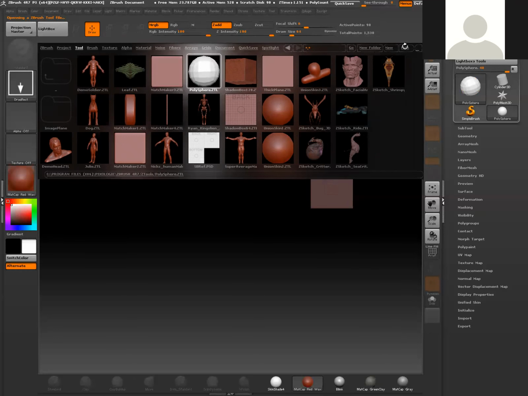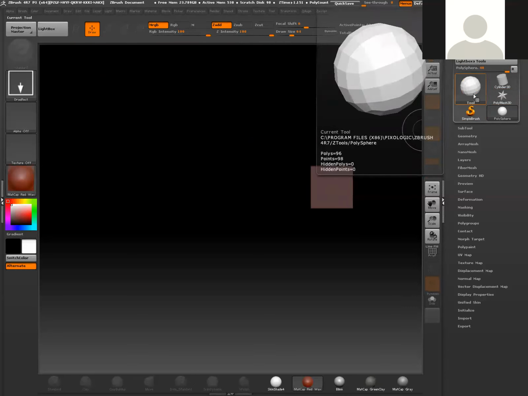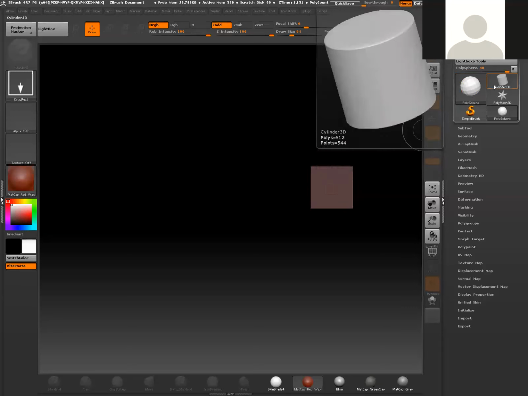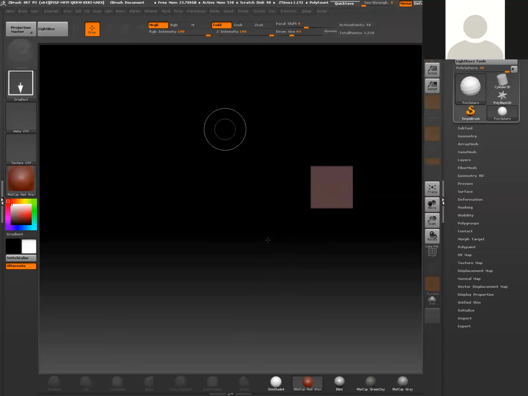And what that's essentially doing is loading that ZTool within my tool palette here. So you'll see as I'm hovering over here that I have a ZTool of my polysphere loaded, as well as some other just kind of default objects that get introduced here. So when I first started ZBrush and I went ahead and scrubbed in my canvas here, it dropped this sphere, or I'm sorry, this square. So I don't want that. And right now, since I'm not in 3D edit mode, I'm going to go ahead and clear this canvas by hitting Control N. So that way we have a nice clear slate.